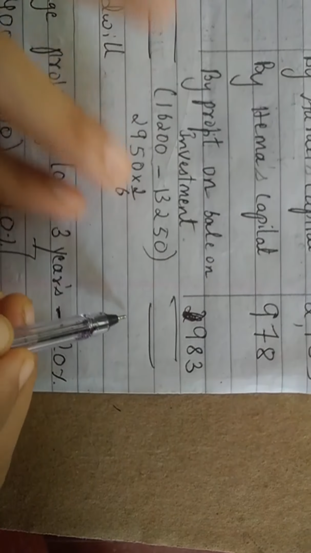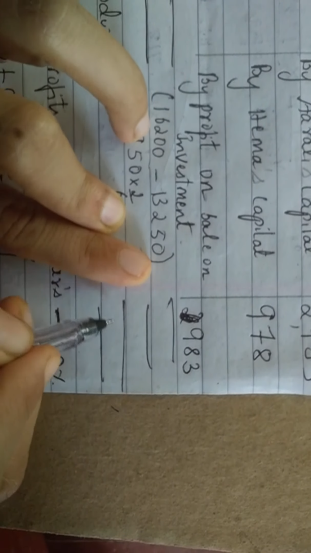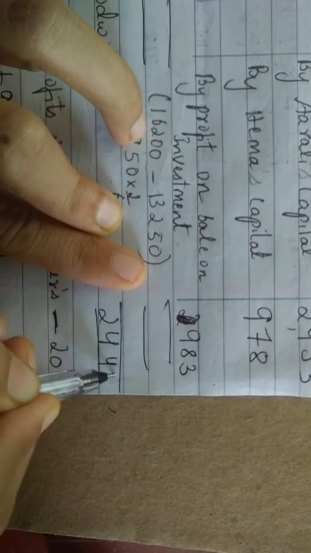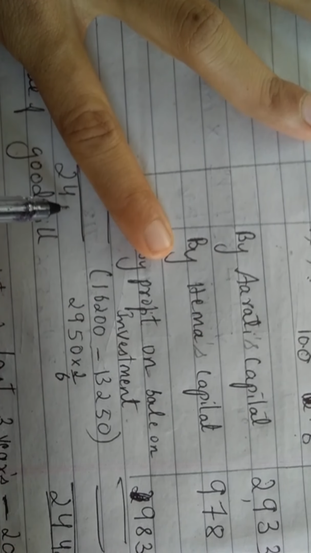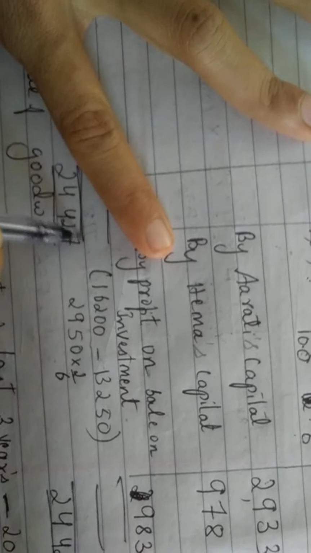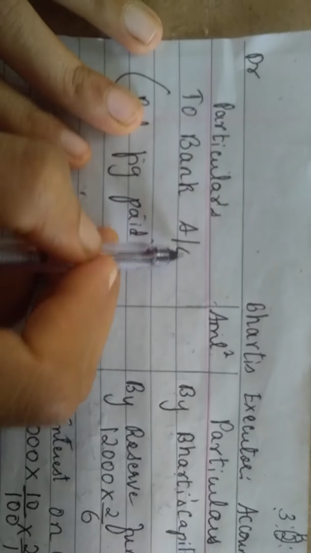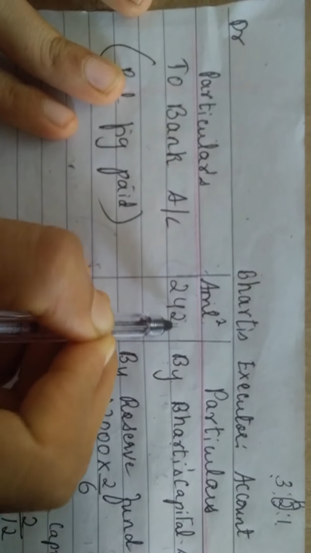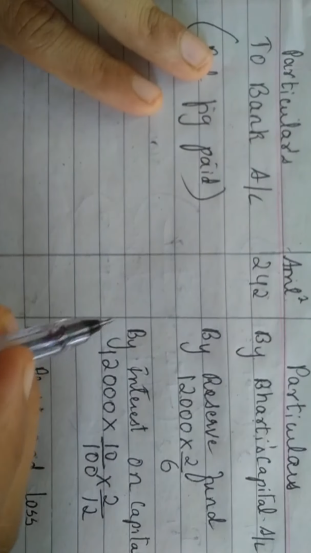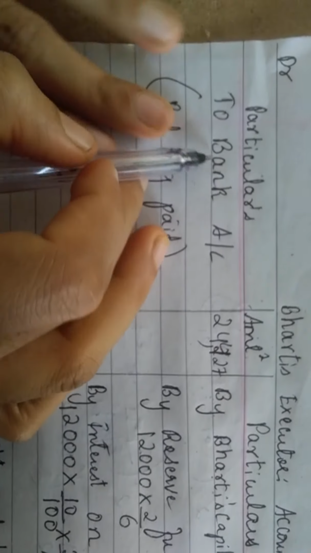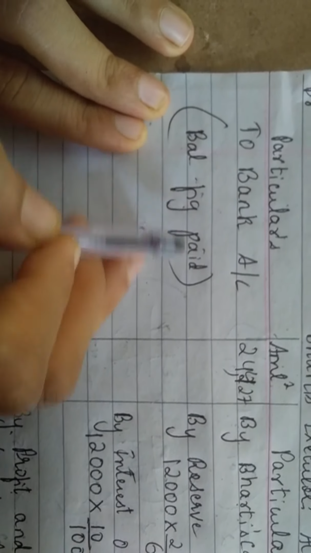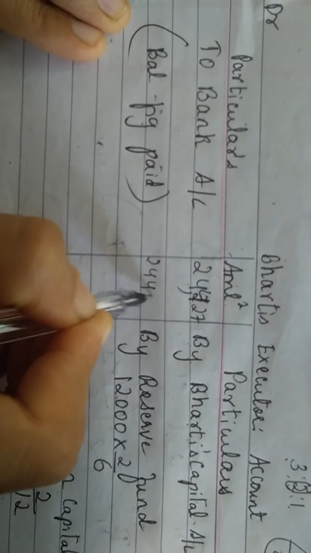Okay, now make the total, students, both sides total. This side it is 24,427. Here also 24,427. Okay, the complete amount you'll put here to bank account as the balance figure paid. Yes, I'll write it again, 24,427. Okay, thank you.